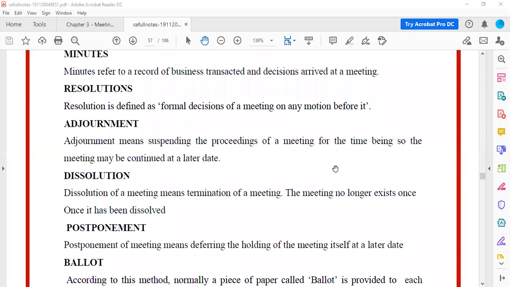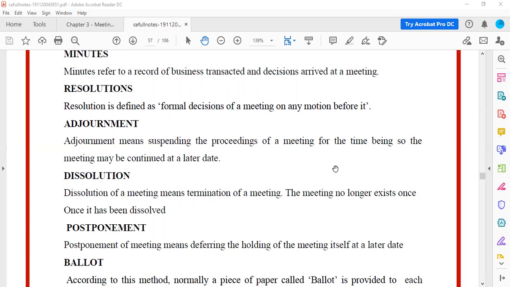They have postponed the meeting to a later particular date. So that is adjournment. Then dissolution. Dissolution means they will permanently stop the meeting there. They will not continue or postpone the meeting. Here it is termination of the meeting. So if one of the directors dissolves the meeting, it means that the meeting has ended and it will not happen once again.